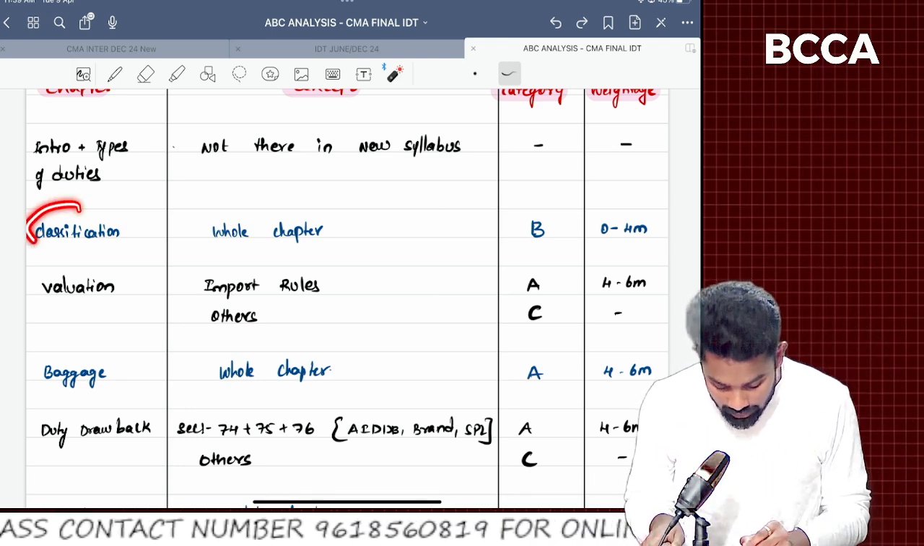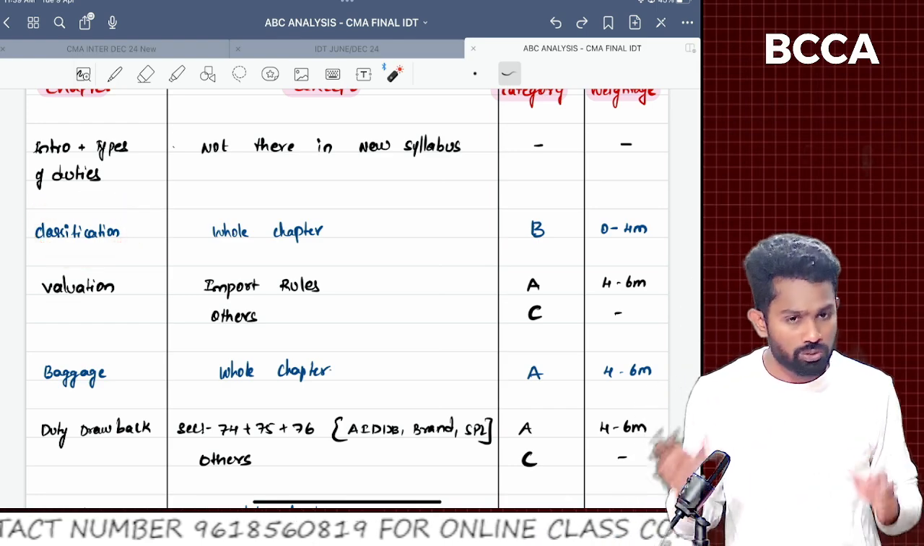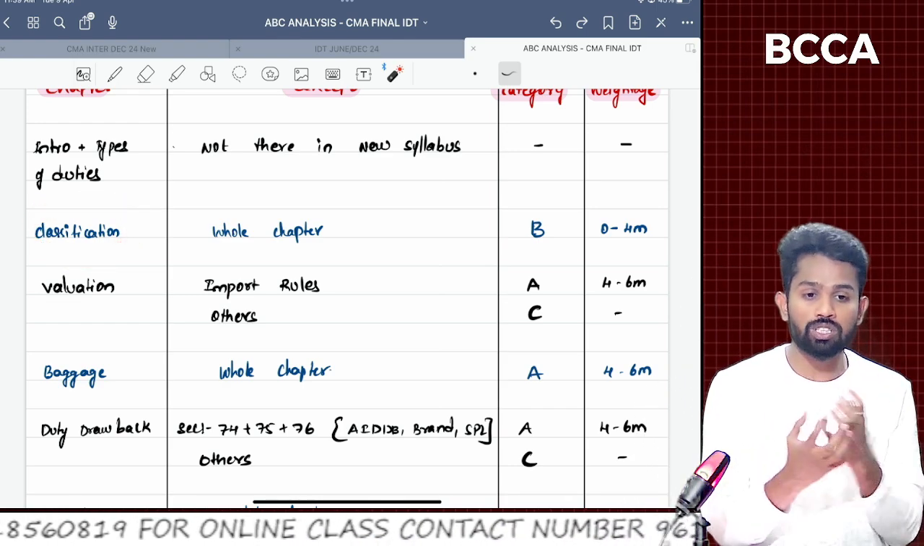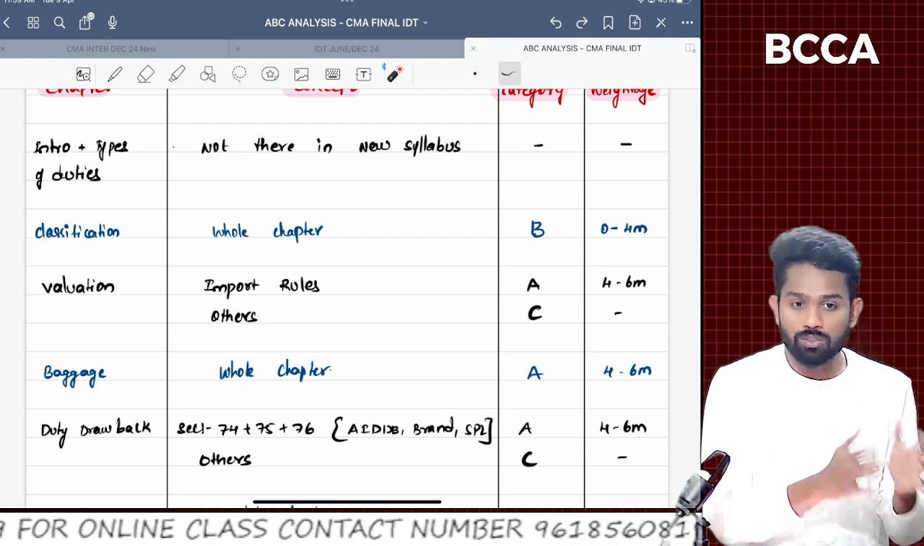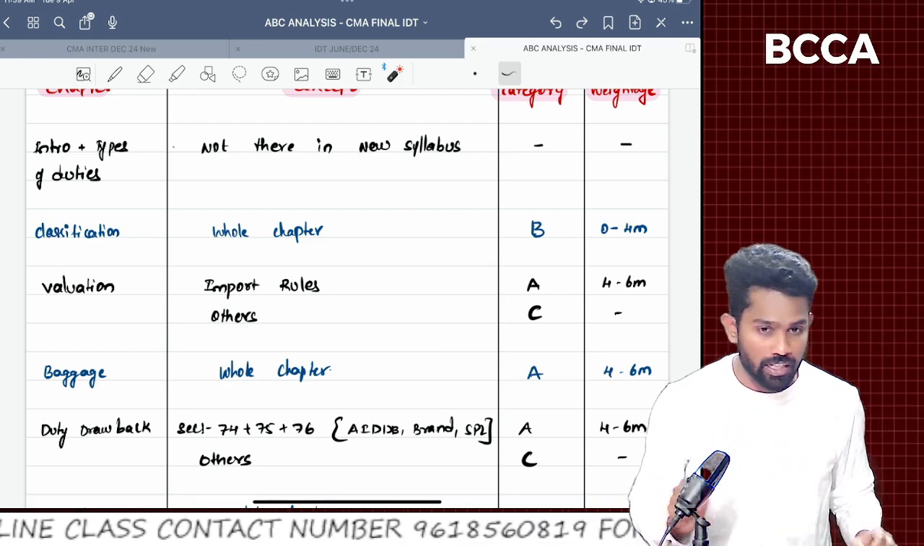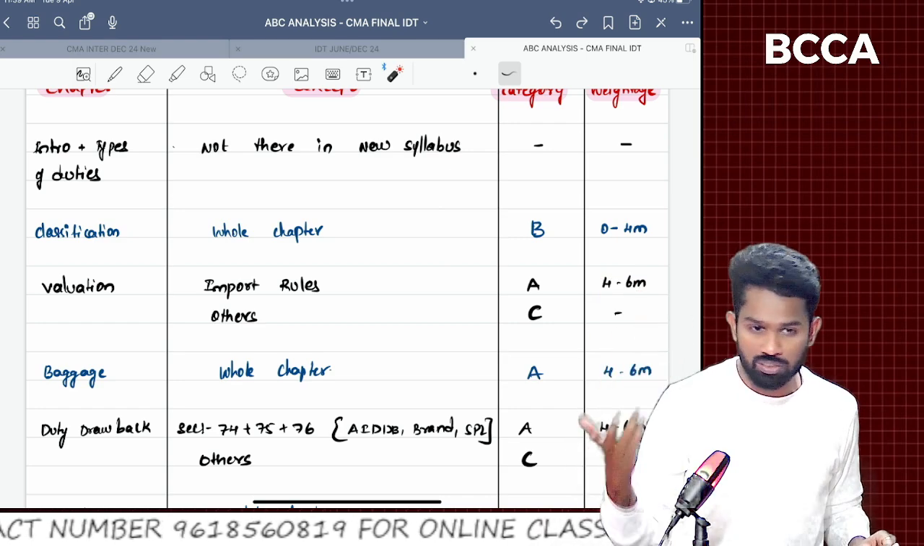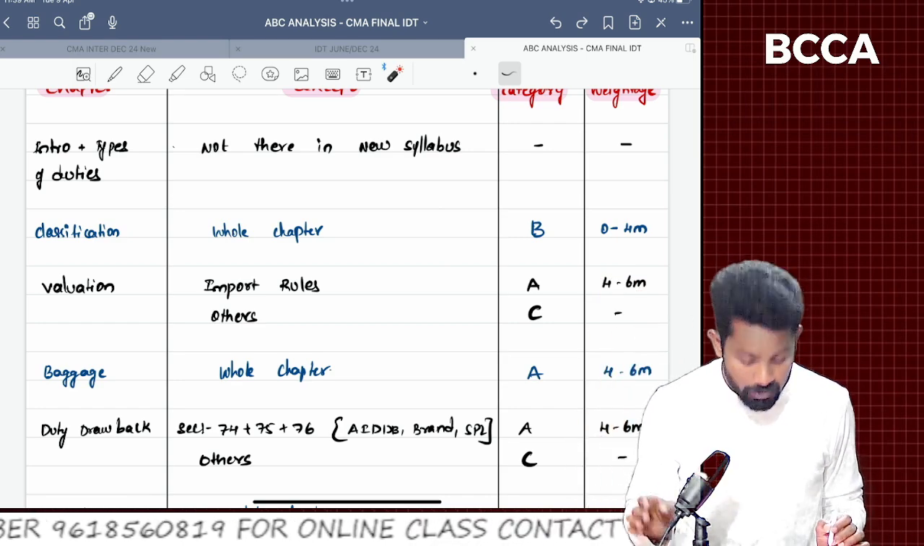Next one, sir, the classification chapter. Classification is also one of the easy chapters, like how the goods are categorized or grouped. That is called classification, sir. B category only. There are not many sums, and even in the past trend they are not asking many questions. So that's why I kept it as B.